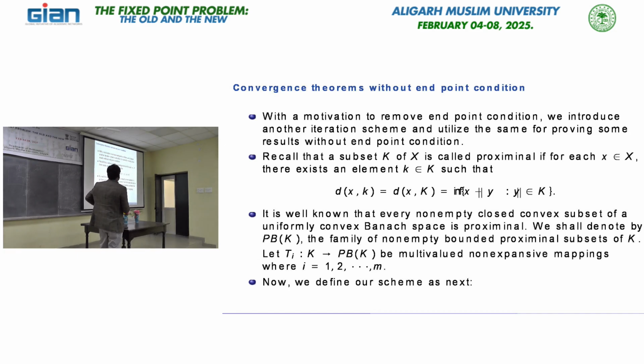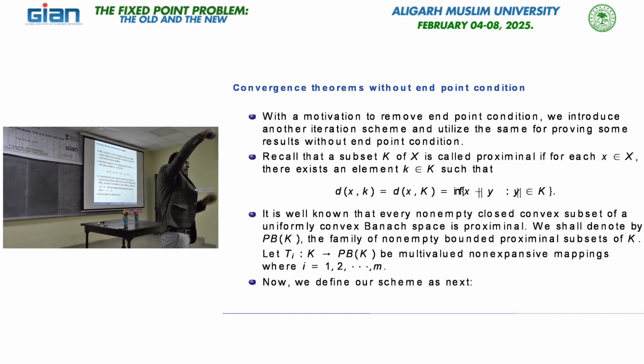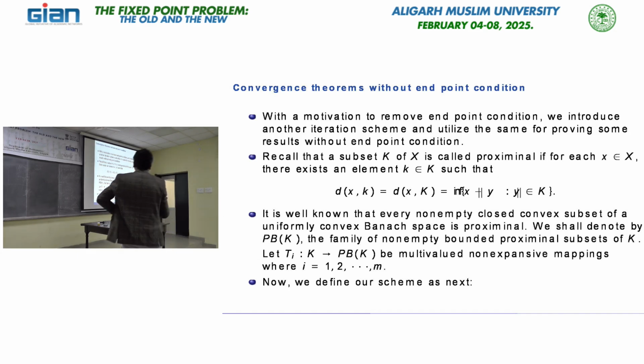And if you remember, Khamsi also pointed out this result. If we have a non-empty closed convex subset of a uniformly convex Banach space, then it is proximal, meaning we can always find a point which has the minimum distance. That is why this is very important. So, in a uniformly convex Banach space, every closed convex subset is proximal, and we denote this class by PB K, and then we define the same thing here, and our scheme becomes like this.